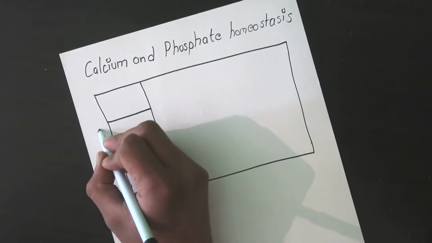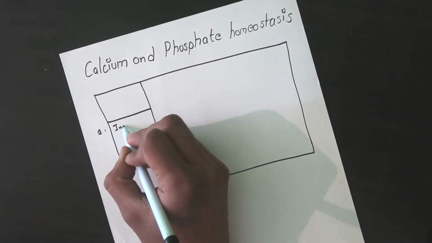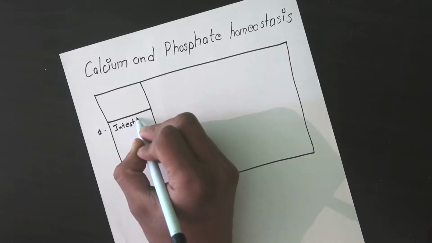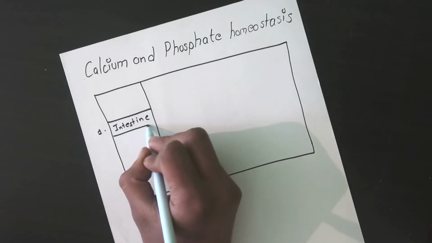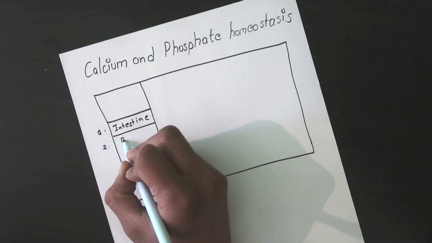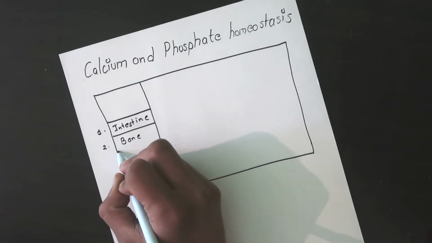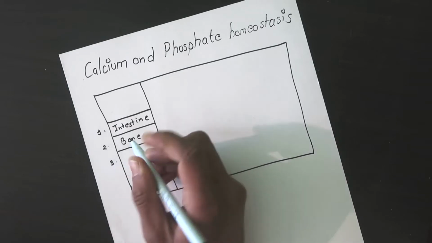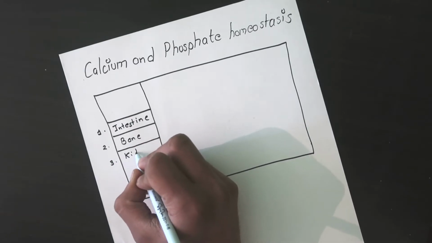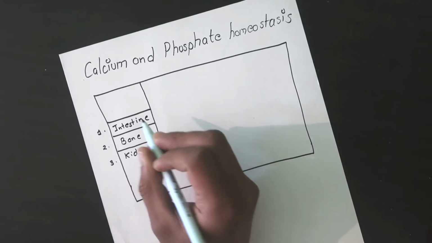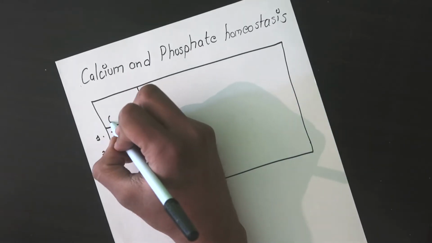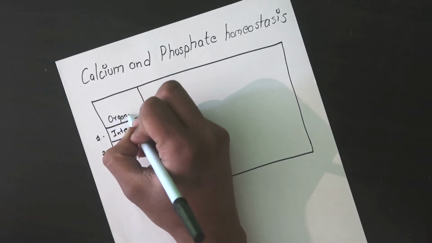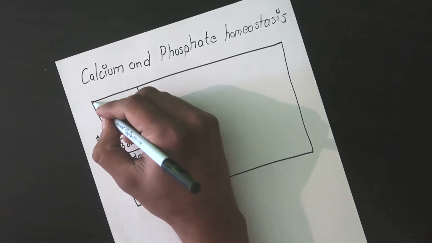The first one is the intestine. The second one is the bone, and the third one is the kidney. So these are the three organs that are responsible for maintaining calcium and phosphate homeostasis.